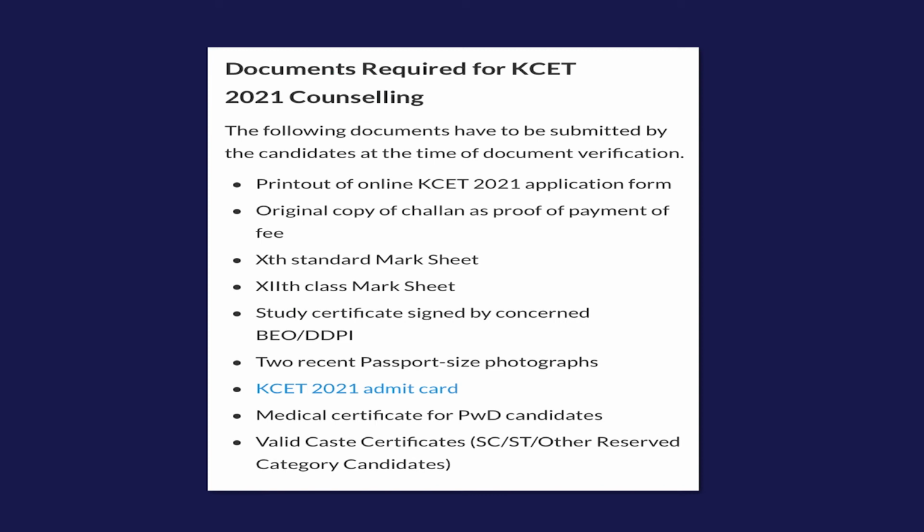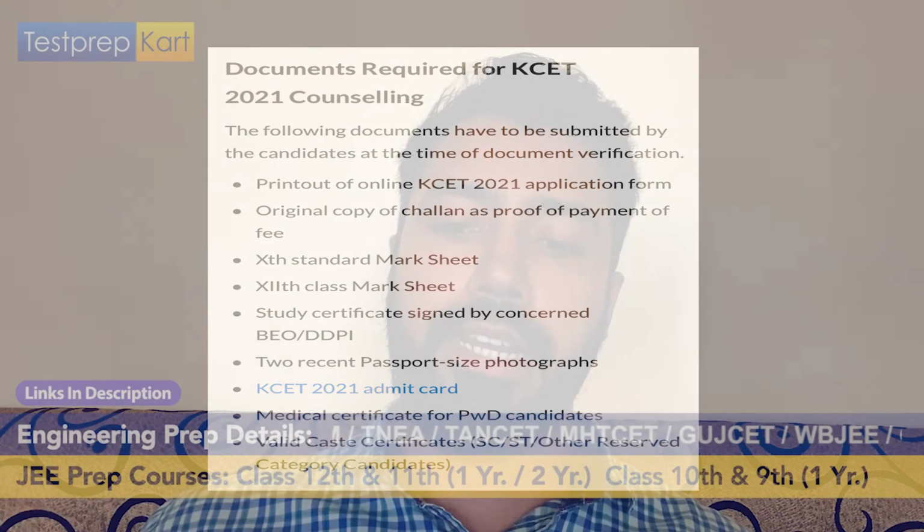Study certificate signed by the concerned officer, and 2 recent passport size photographs, preferably the ones that you submitted at the time of filling up the application form. Then the KCET 2021 admit card for the examination will also be required alongside all these documents. A medical certificate for persons with physical disabilities will be required as well, and valid caste certificates for SC, ST or other reserved category candidates.